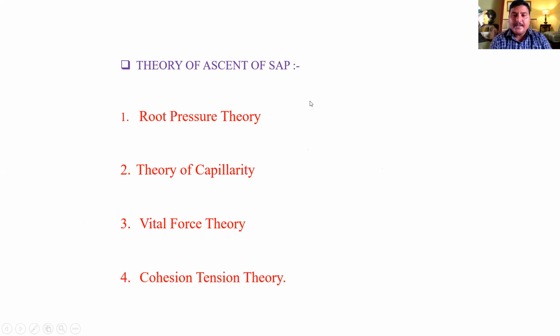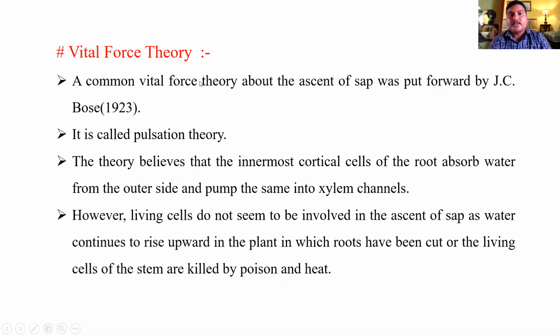Second one is that there are many theories of ascent of sap. In the syllabus there are the root pressure theory and the cohesion tension theory. Today we see root pressure theory, theories of capillarity, vital force theories, and cohesion tension theory. First one is vital force theories. A common vital force theory about the ascent of sap was put forward by J.C. Bose in 1923. It is called the pulsation theory.